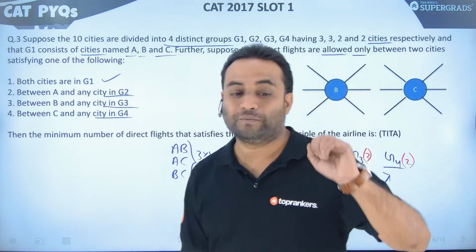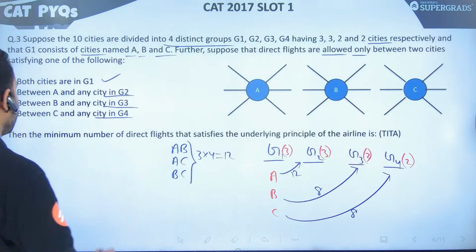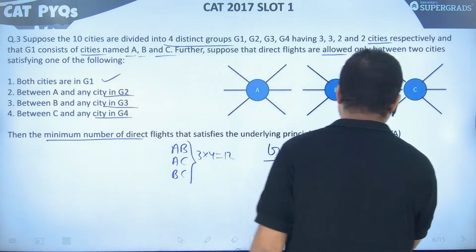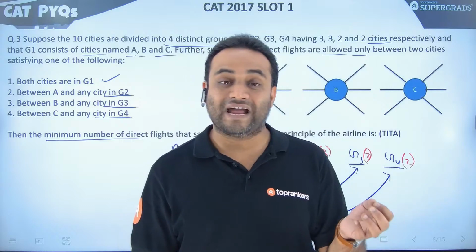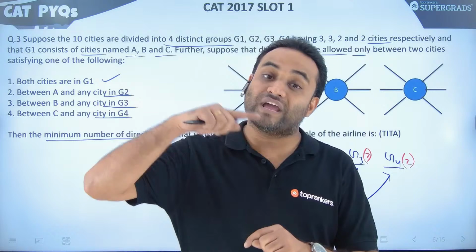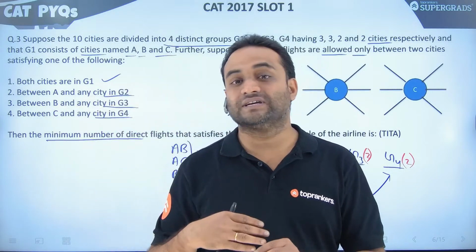So what will be the total number of cities? Then minimum number of direct flights that satisfies the underlying principle of the airline is कौन सा principle? That any person from any city can go to any other city in the morning and can come back to his city.